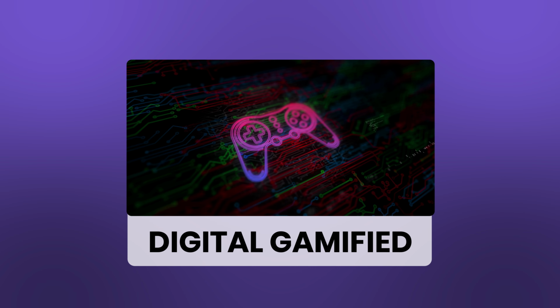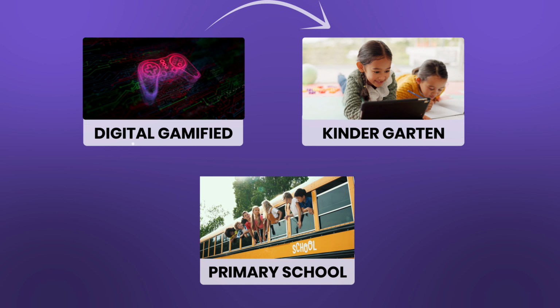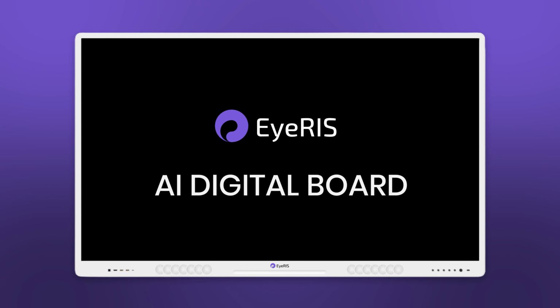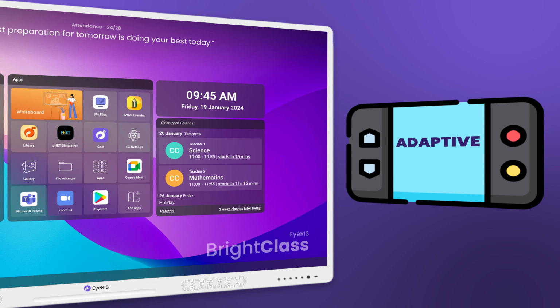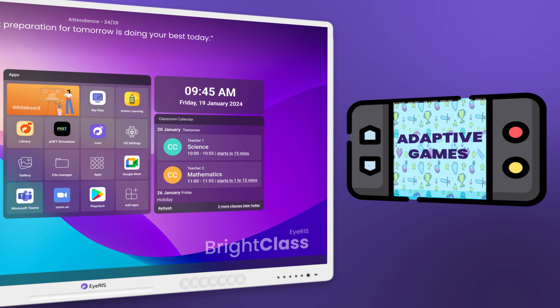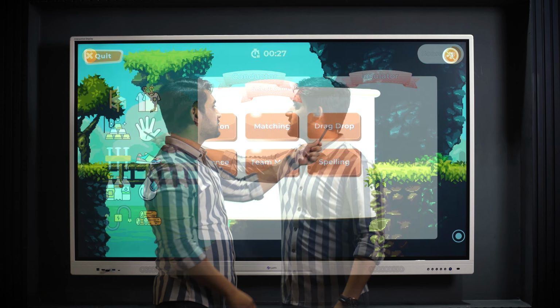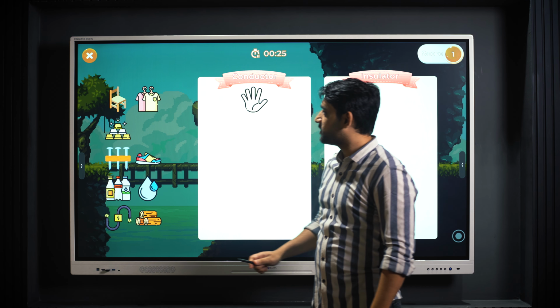Digital gamified learning excites kindergarten and primary school students to learn subjects. Iris AI Digital Board with Bright Class application offers adaptive games for younger children. Suppose you want to teach the parts of a plant to the students, then a simple drag-and-drop matching game can help you teach in an interesting manner.